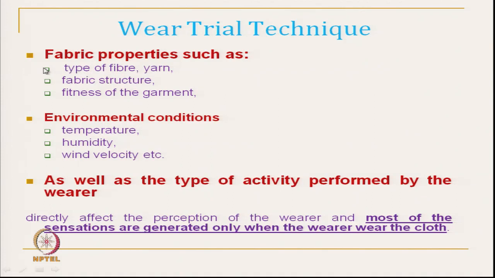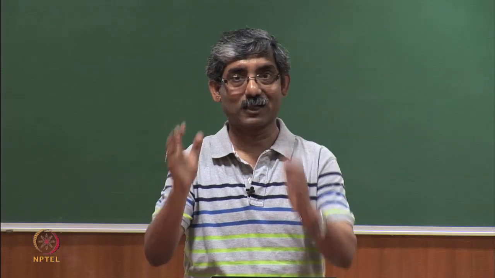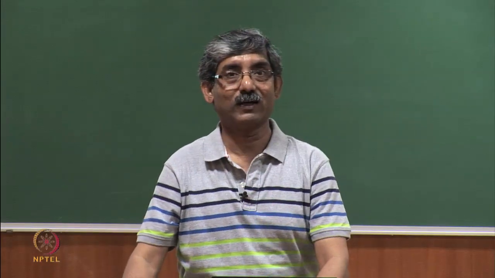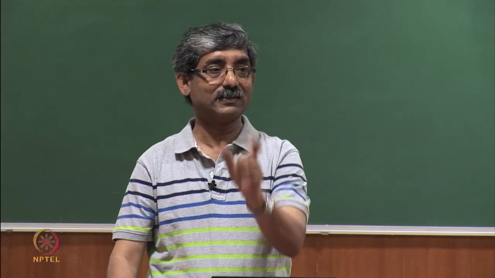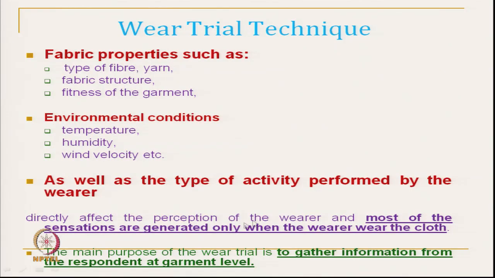For any wear trial technique we have to define our clothing or garment, our environmental condition and our activity level, then only can we get the proper response of a particular person.